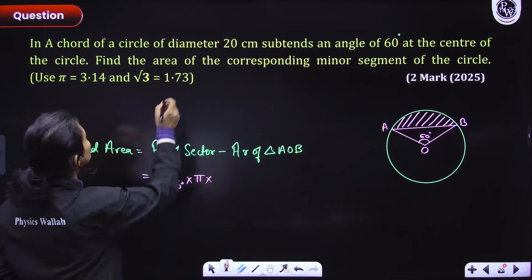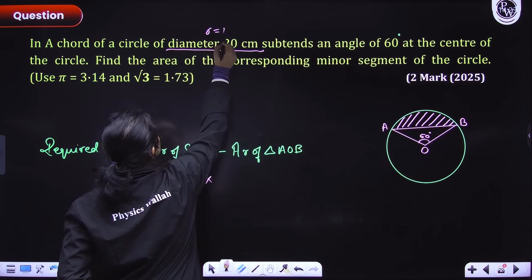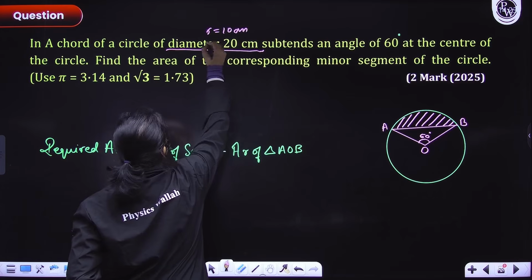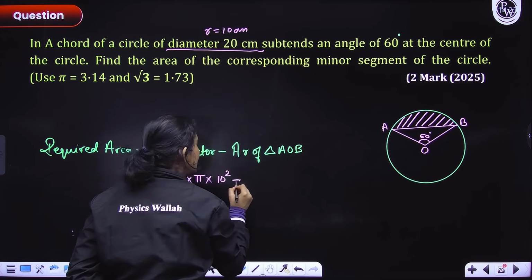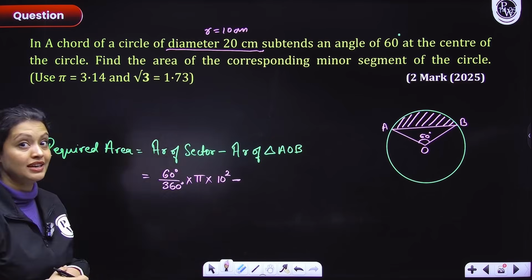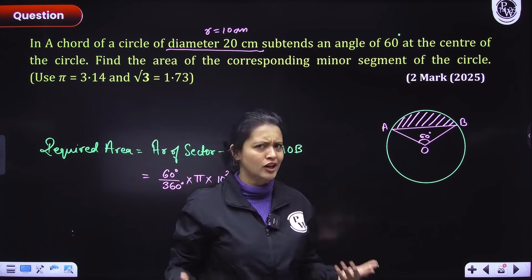What is r, everyone? See, diameter is given 20 centimeters. So radius is equals to 10 centimeters. So radius is also given to me. So 10 into 10, that is 100. Minus area of triangle AOB. अब यहाँ पर we have to think, because how will you figure out the area of triangle AOB?